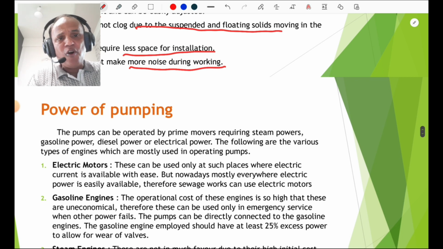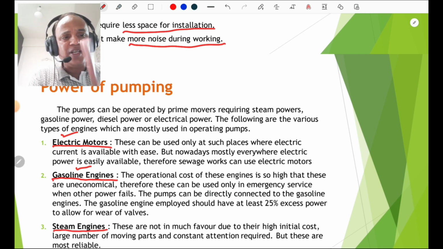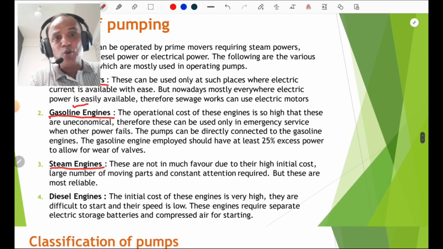Then power of pumping. I am not going to discuss this part in detail, but you should go through this presentation or the books. One must know that electric motors, electric power, is used nowadays. Second is gasoline engines, or gasoline power. This is a very costly affair, and one must have sufficient availability of funds to use a gasoline engine. Then steam engines. Steam engines are initially very costly, but they are the most reliable. That is also important. And diesel engines.